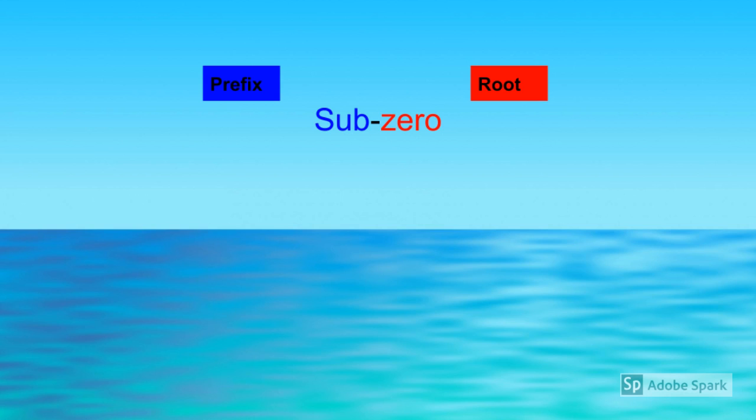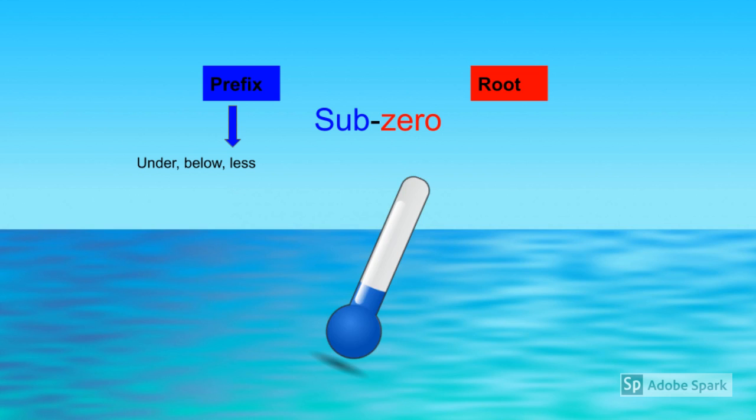So what does our newly created word mean? The prefix sub means under, below, or less. So sub-zero means less than zero, under zero, or below zero. For example, if the temperature is sub-zero, it's really cold.